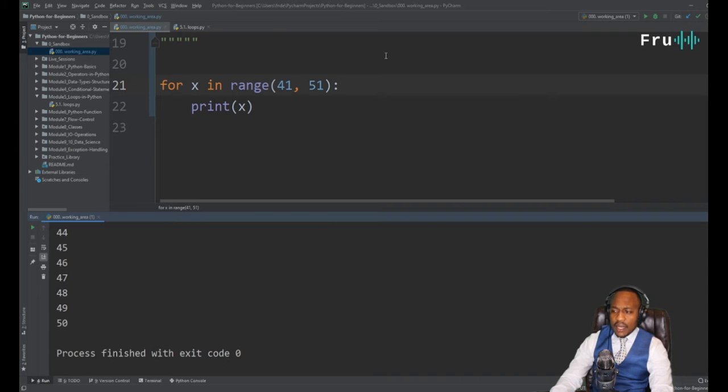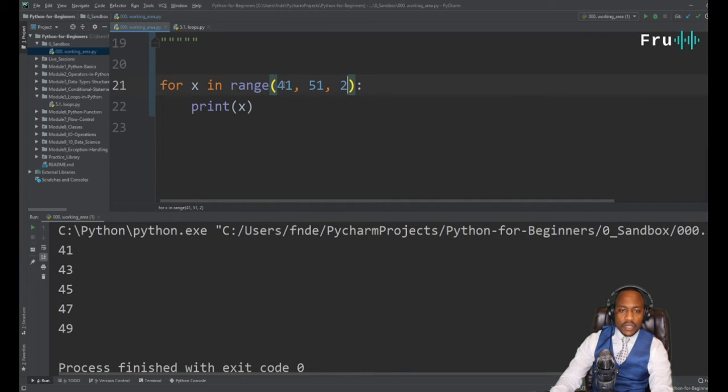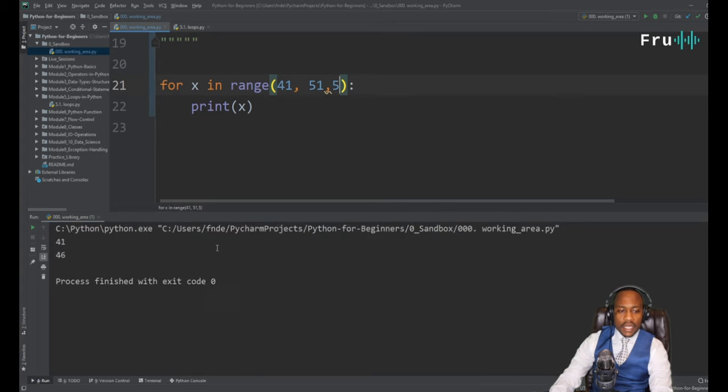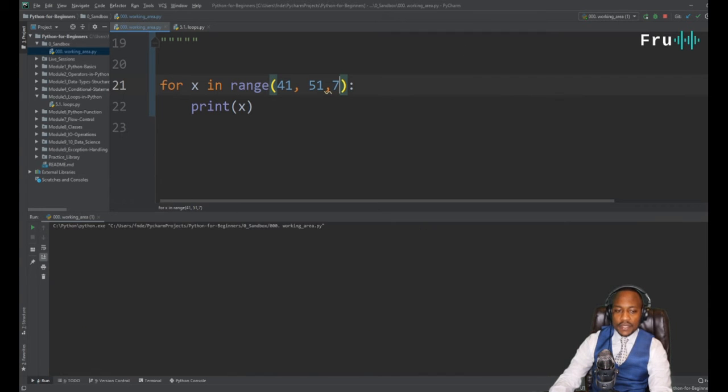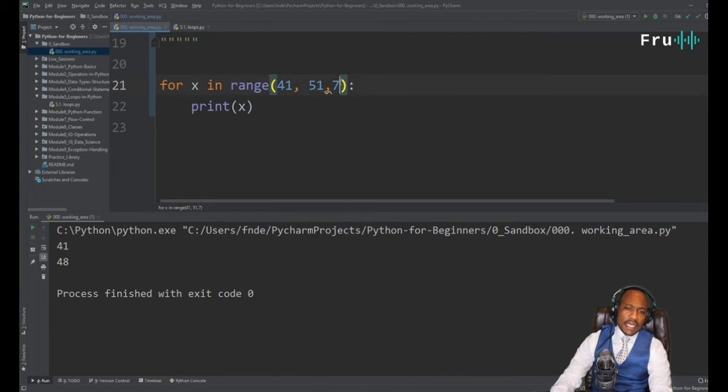All right, guys, this is interesting, and there are more customizations that we can do. This one prints from 41 to 51, or to 50, you would say, and it does so in increments of 2. If I did that in increments of 5, what do we expect? It should print maybe just 1 value. So actually 2 values. If I did that in increments of 7, then I should get 1 value printed out, because there's, yeah, never mind, I should do my math correctly.